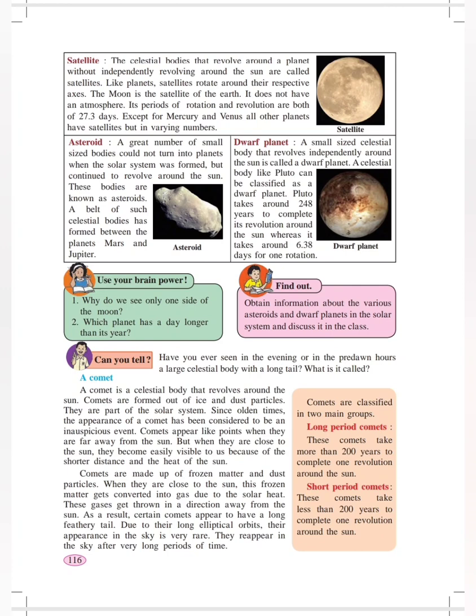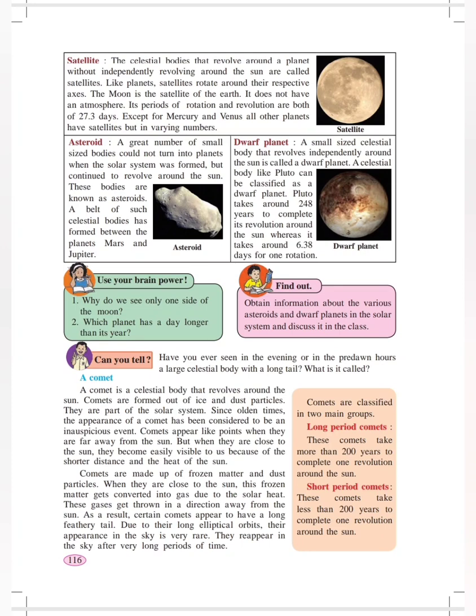The Moon is the satellite of Earth. It does not have any atmosphere. Its periods of rotation and revolution are both 27.3 days. Except for Mercury and Venus, all other planets have satellites, but in varying numbers. Earth has one satellite, that is the Moon. Think about the planet Uranus, which has 27 satellites. And what about Jupiter, which has 64 different satellites? Yes, only Mercury and Venus do not have any satellites, and all the remaining planets have their satellites.